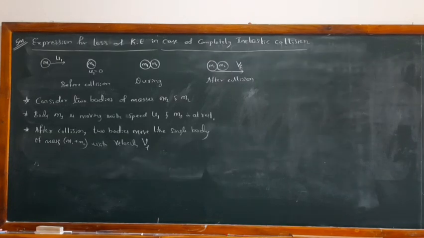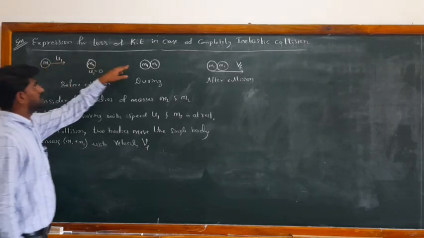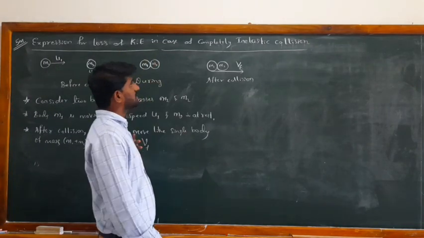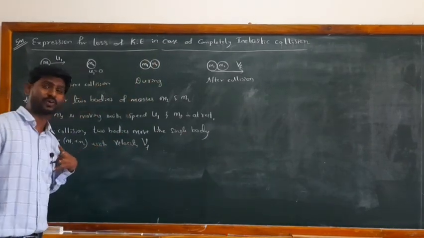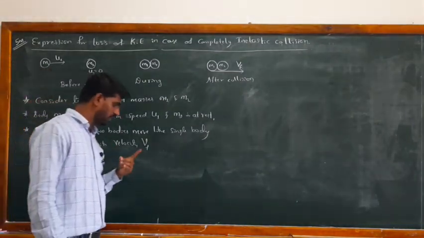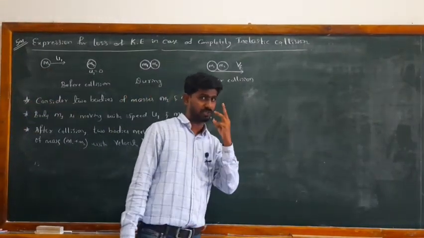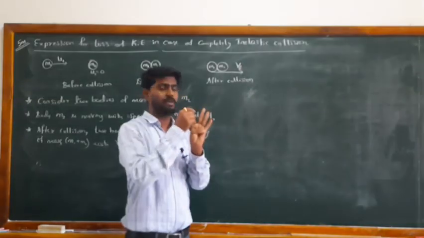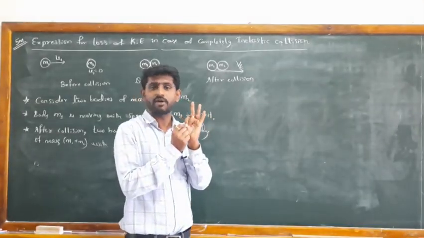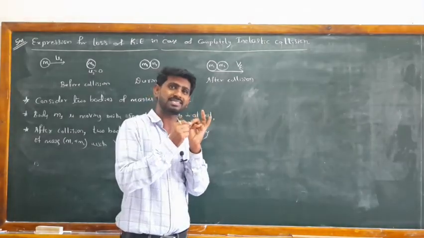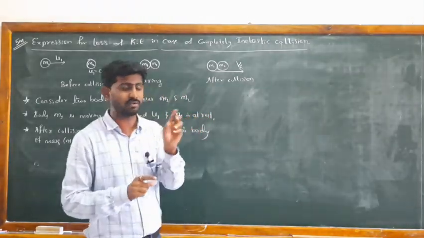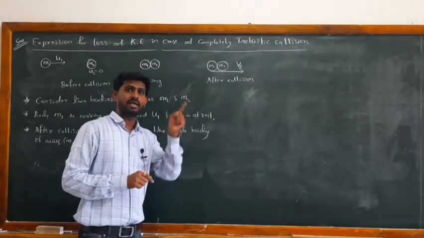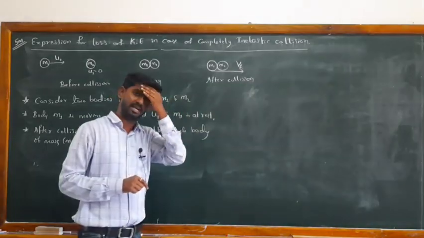And the next point is the expression for loss of kinetic energy in case of completely inelastic collision. We know the conditions for a completely inelastic collision. There must be three: one, there must be conservation of linear momentum; two, there should not be conservation of kinetic energy; three, after the collision both the bodies move like a single body. If this condition is satisfied, then we call it perfectly inelastic or completely inelastic.